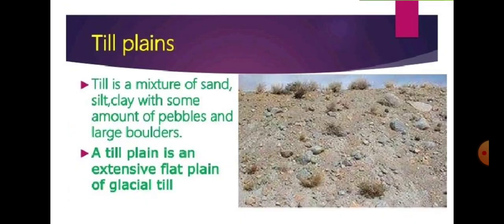Okay. Now the next thing formed after the moraine is the till plains or boulder clay. What is a till plain? It is a mixture of sand, silt, clay, some amount of pebbles and large boulders. Pebbles means small stones, large boulders means large stones. So this is also formed by glacier formation.